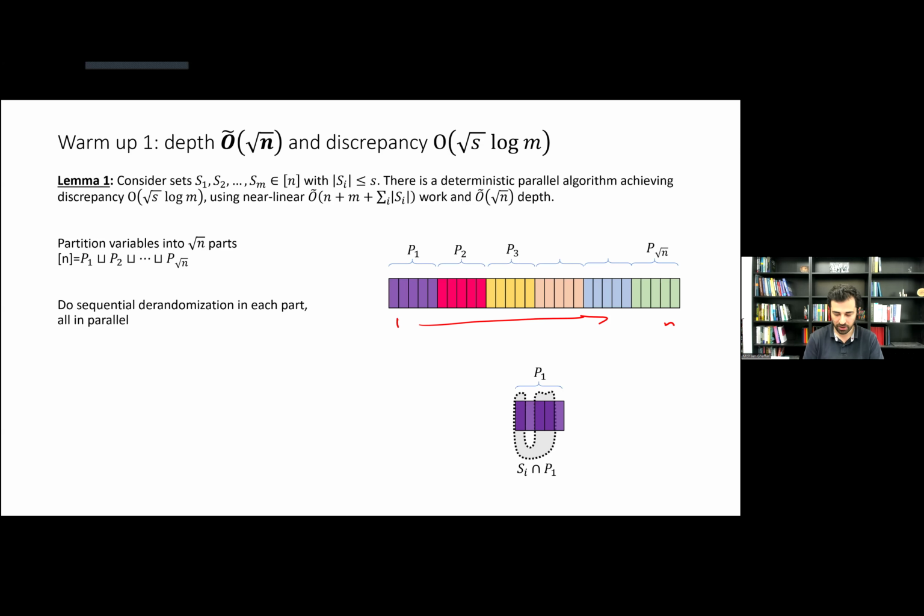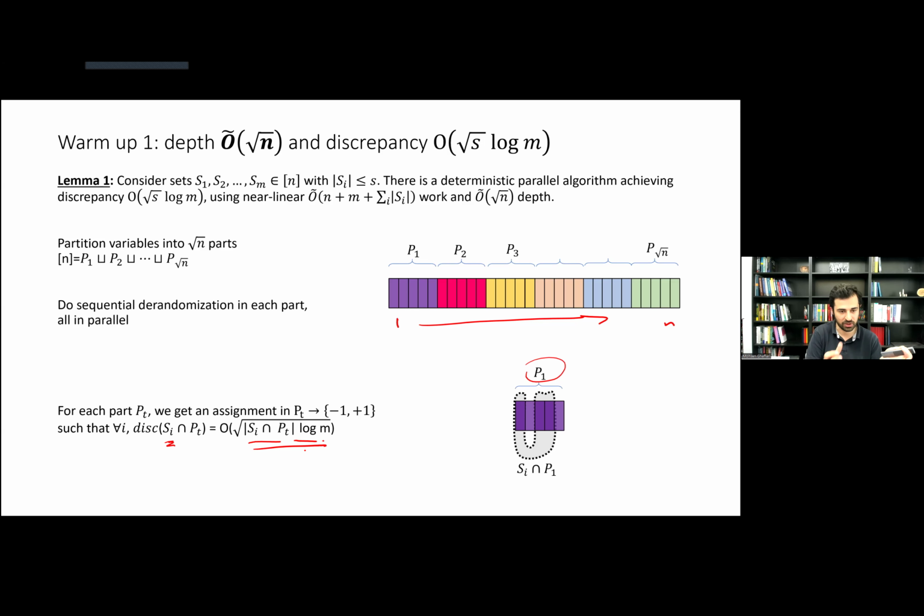So for instance, in part P1, I want from each of the sets, let's say set Si, to get a discrepancy of root of the intersection of that set with this part, times log m, with log m being under the root. So this is what Chernoff implies for that part. And that's what we can get for this part with a derandomization, because each part has only root n variables. So in depth root n, I can get that by just basically sequential derandomization.